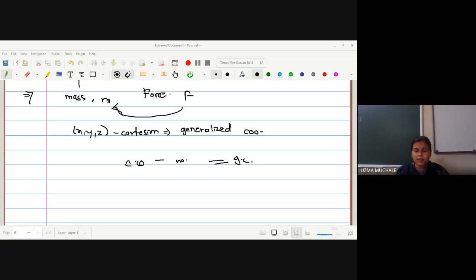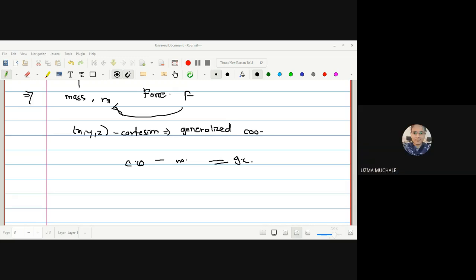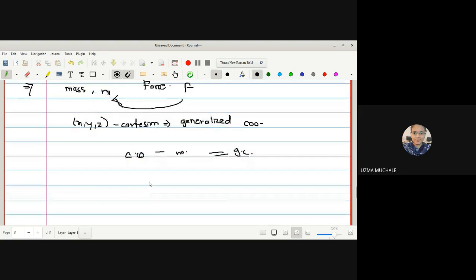Okay, and we have seen many more examples of generalized coordinates and degrees of freedom. If you are having any type of doubt, you can go back to the lectures. All the lectures are available on YouTube. You can click on any lecture and see it if you are having any doubt. Okay, so now let us go to the next point.